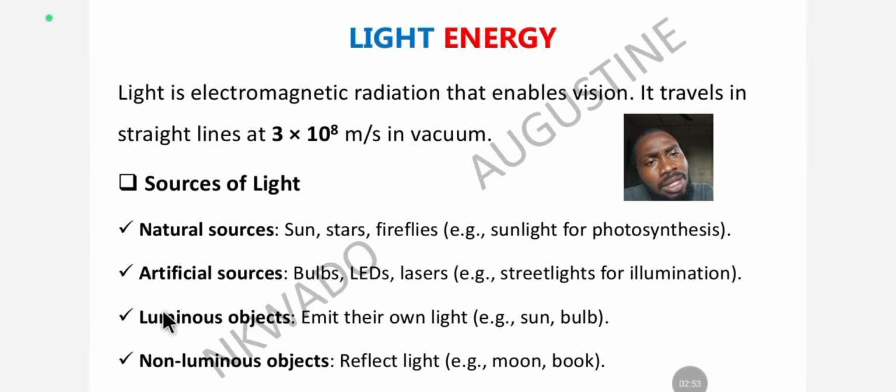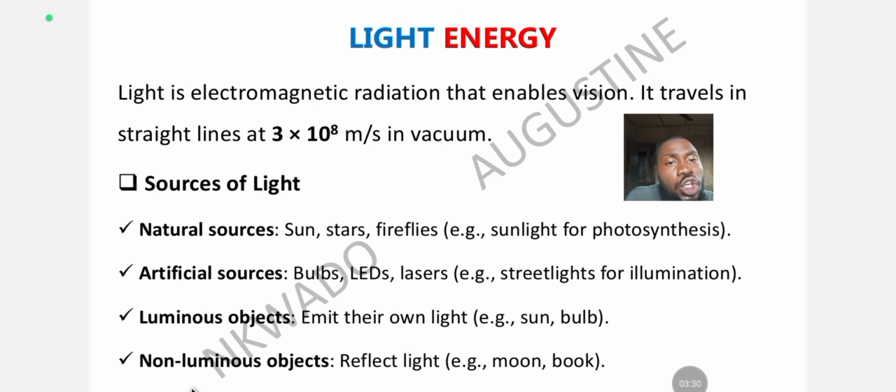Now, let's look at luminous objects and non-luminous objects. When you hear the word luminous, lu means light. So a luminous object is an object that emits its own light. That's why they are called luminous objects. They are able to emit their own light. For example, they include the sun and a bulb, so they can emit light by themselves. So luminous objects can either be a natural source or an artificial source.